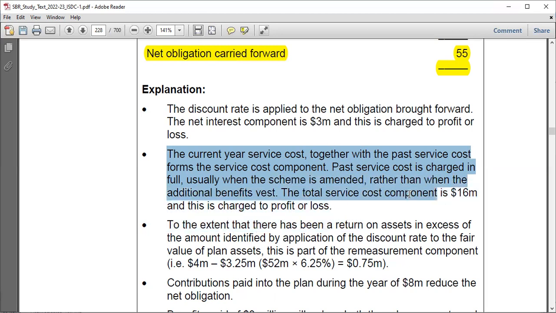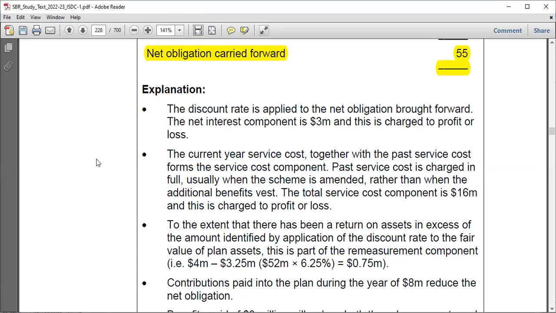The total service cost actually is 16 million as we just did, and this is charged to profit or loss. Let me tell you one thing. If in an exam you are told to explain the accounting treatment, it is not computation. You have to do computation so as to be able to explain. But for the accounting treatment, you have to explain where this amount goes.